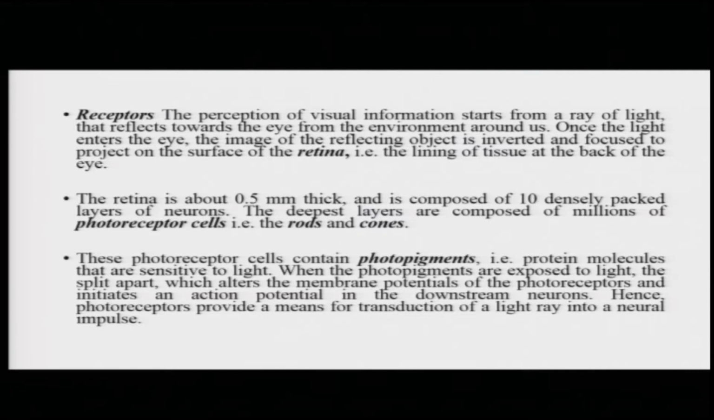The retina is around 0.5 millimeters thick and is composed of 10 densely packed layers of neurons. The deepest layers of the retina are composed of millions of photoreceptor cells called the rods and the cones. These photoreceptor cells contain substances called photopigments, which are actually protein molecules that are sensitive to light, meaning that when the photopigments are exposed to light, they split apart and alter the membrane potential of these photoreceptors and eventually cause an action potential to be generated.